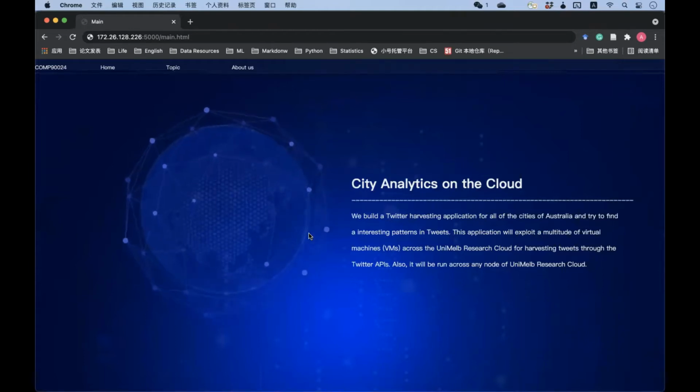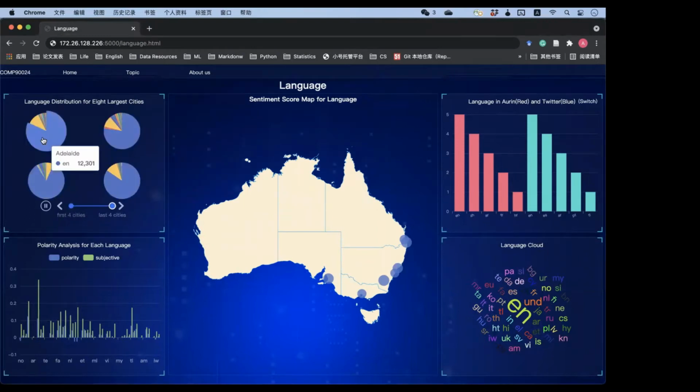In the project, we are going to study the tweets' polarity in different scenarios. This page mainly demonstrates the relationship between language and polarity. On the upper left corner of the page, the number of languages spoken in each city in the Twitter data is illustrated. We can easily find that tweet users who speak English account for the vast majority.